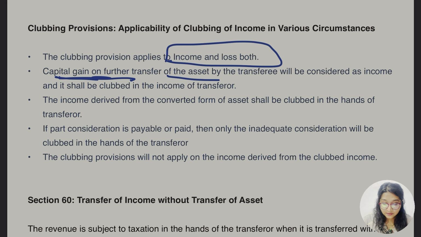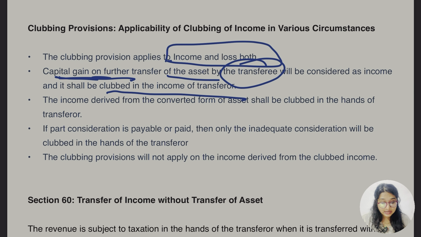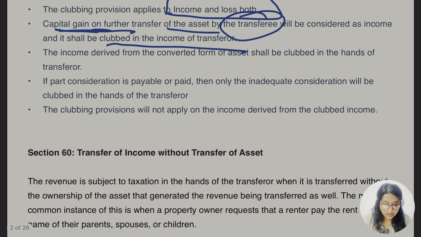Capital gain on transfer of asset by whom? By the transferee, and it would be considered as income and it shall be clubbed in the income of transferor. Third says the income derived from the converted assets shall be clubbed in the hand of transferor. If part consideration is payable or paid, which means inadequate consideration, then only the inadequate consideration will be clubbed in the hand of transferor, otherwise not.